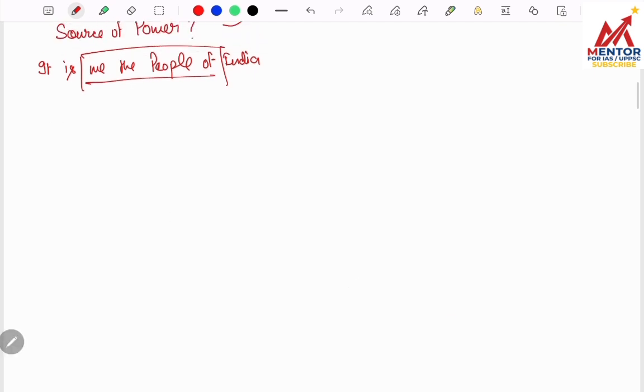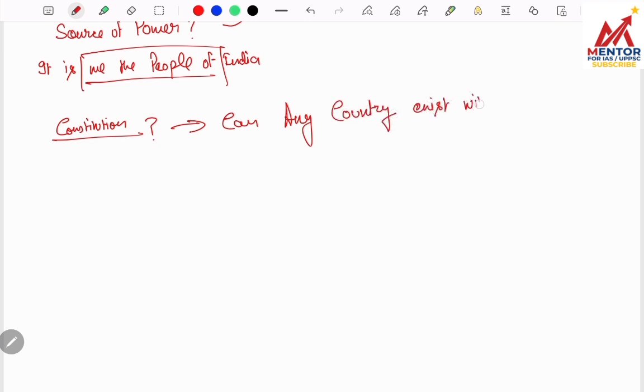So is it possible for any country to exist without constitution? Can any country exist without constitution? Just answer in yes or no. I hope most of you are saying yes, which is correct.